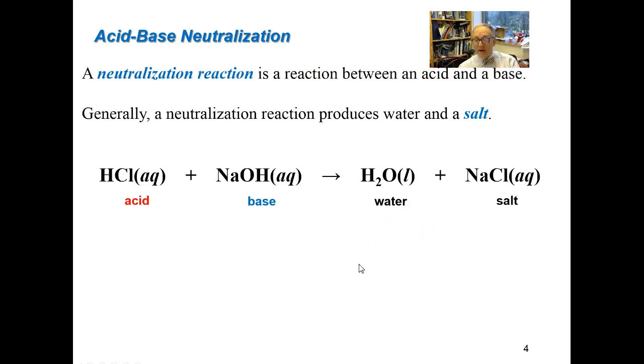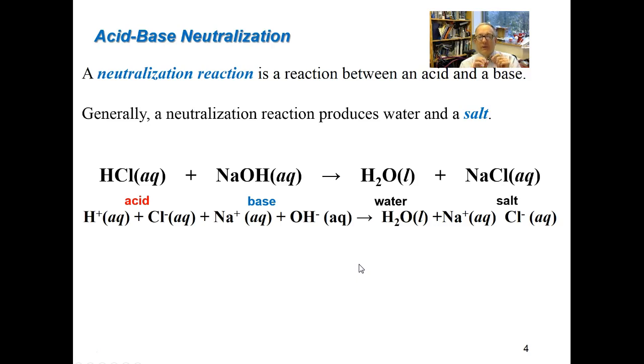We could have also written the ionic equation, where everything that's aqueous, we break apart into its constituent ions. So HCl aqueous becomes H plus, Cl minus. Sodium hydroxide aqueous becomes Na plus, OH minus. Reacts to make water, still a liquid in its molecular form. And then sodium chloride aqueous becomes Na plus aqueous plus chloride ion aqueous. So we got the molecular equation, and then we got the ionic equation.